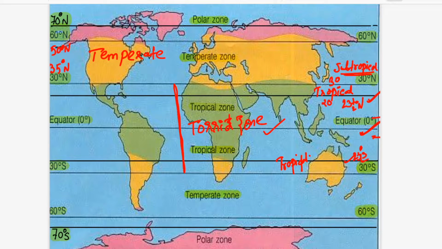Above the temperate region is your 50 degrees. From 50 degrees to 70 degrees you can take as subpolar, and above 70 degrees is your complete polar zone. So this was in brief about the zones. I will just repeat so that you don't forget.